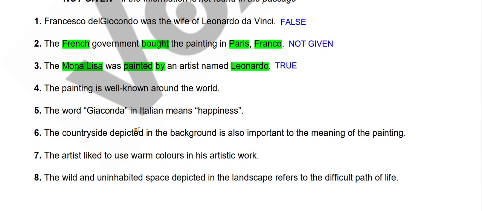Though you might have heard about this painting because it's quite popular, until or unless it is written in the paragraph that this painting is famous, we will not use our common sense and we will not say true without reading. The answer might be true, I don't know right now, but we will not use our common knowledge, general knowledge, common sense to mark any questions in the reading. Be very careful about that. So if in the question it is written that this painting is well known around the world, we will say true. Otherwise we will not write true.